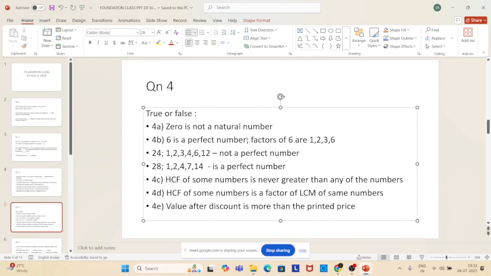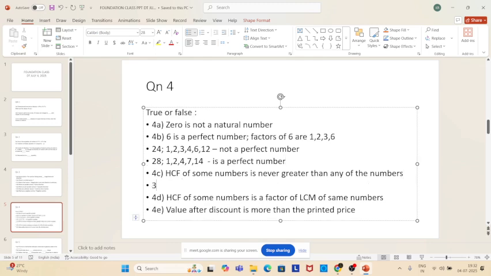HCF of some numbers is never greater than any of the numbers. Read between the lines and then tell me. It is true because HCF will be less than those numbers, or equal to one of the numbers. It's not greater than any of the numbers. Am I correct? Yes, sir. Suppose you have something like 3, 9. What is the HCF for this? 3. So the HCF is equal to the number, but not greater than the number. Okay, right.